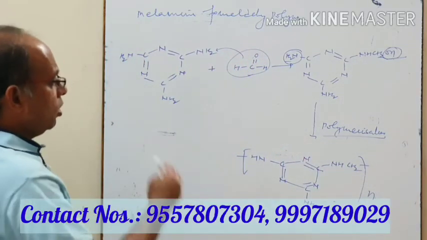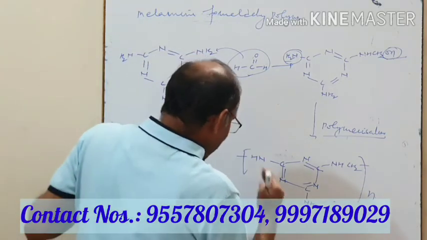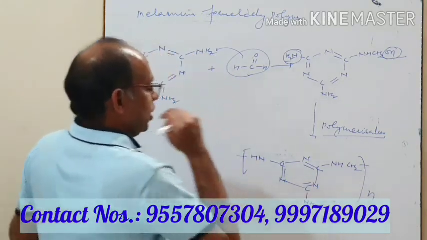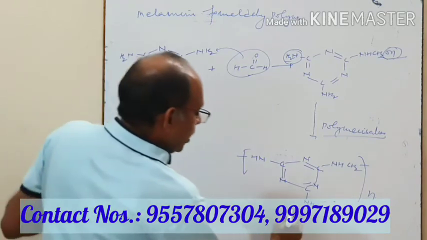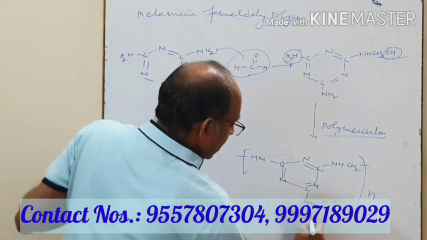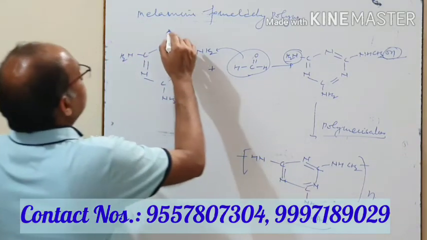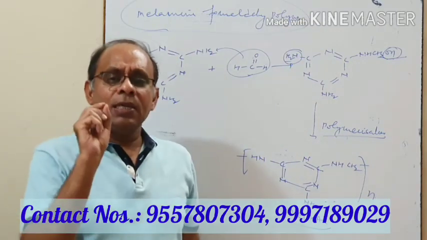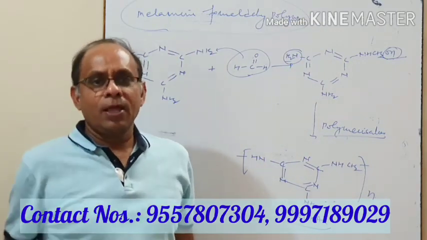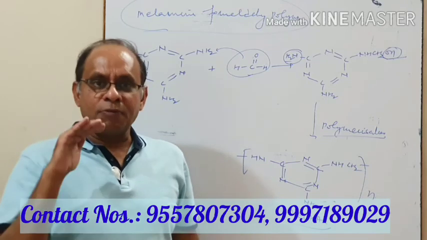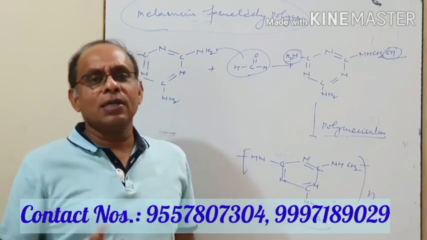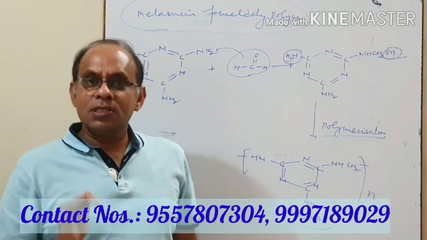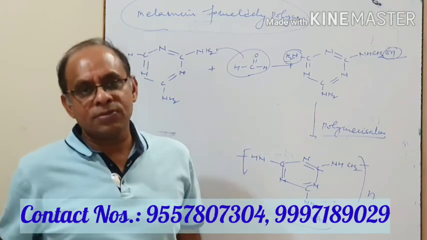This is called melamine formaldehyde polymer, and this is also called Melmac. And I think I just told you this is melamine formaldehyde polymer. It is being used in unbreakable crockery. So this is all about the different types of important condensation polymers which I had to discuss with you according to the syllabus of CBSE 12th.